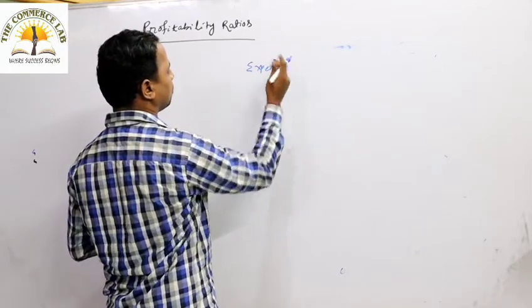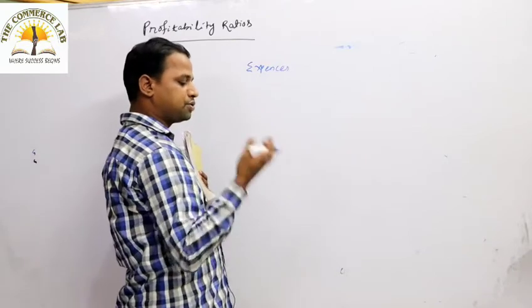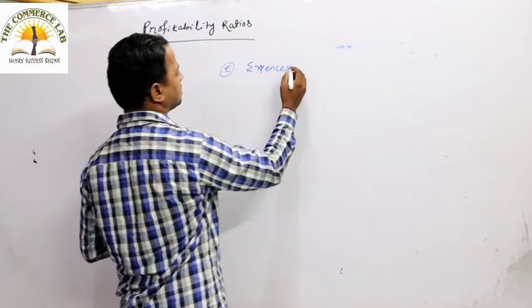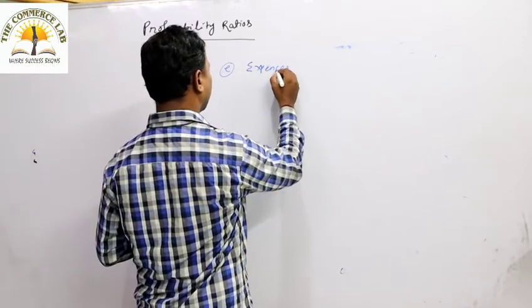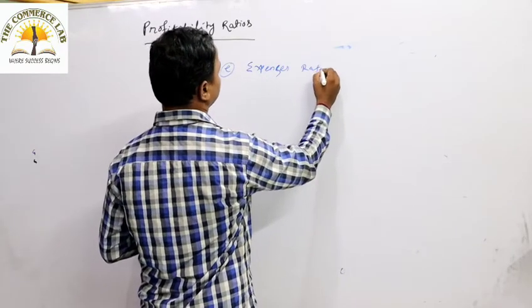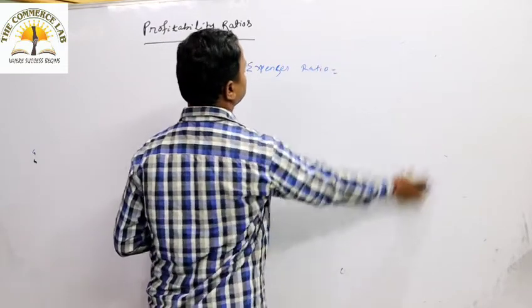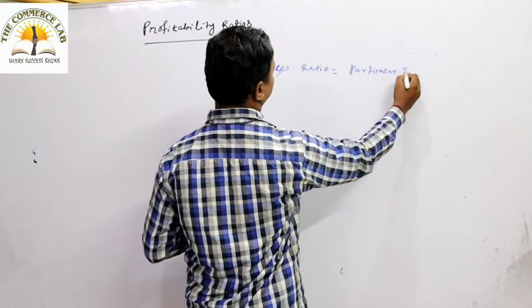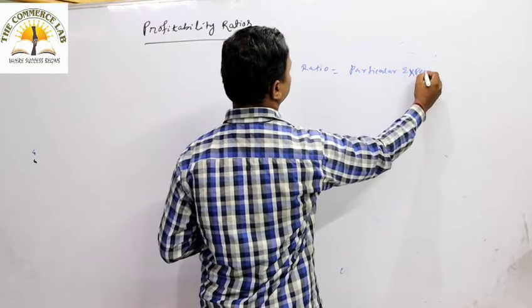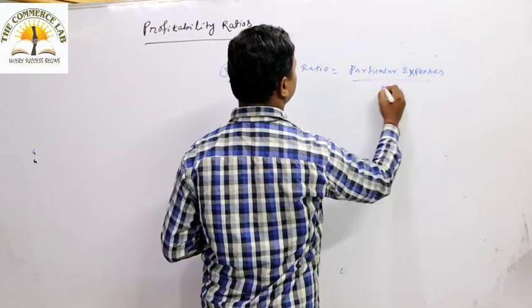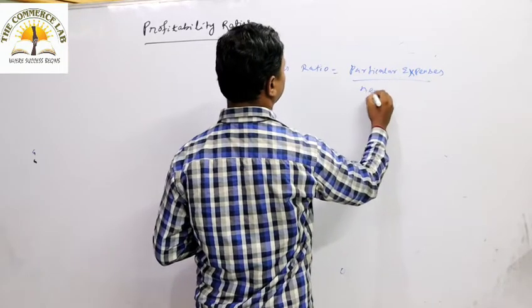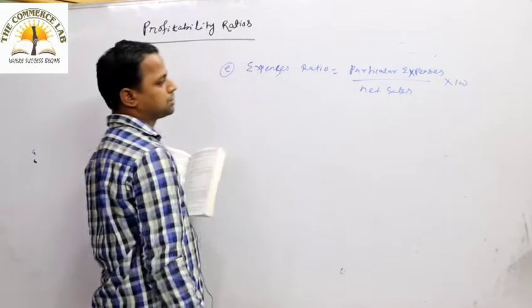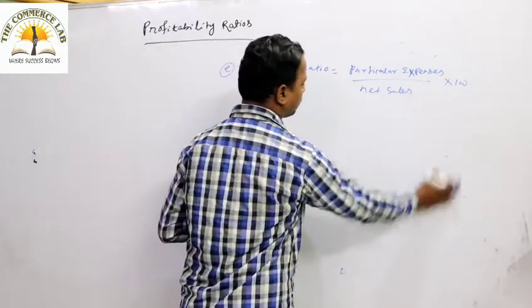So we discussed gross profit ratio, net profit ratio, operating profit ratio. Next one is the expenses ratio. Suppose you want to know what is the expenses ratio. Expenses ratio means particular expenses divided by net sales into 100. This is the way we can calculate the expenses ratio, particular expenses by net sales into 100.